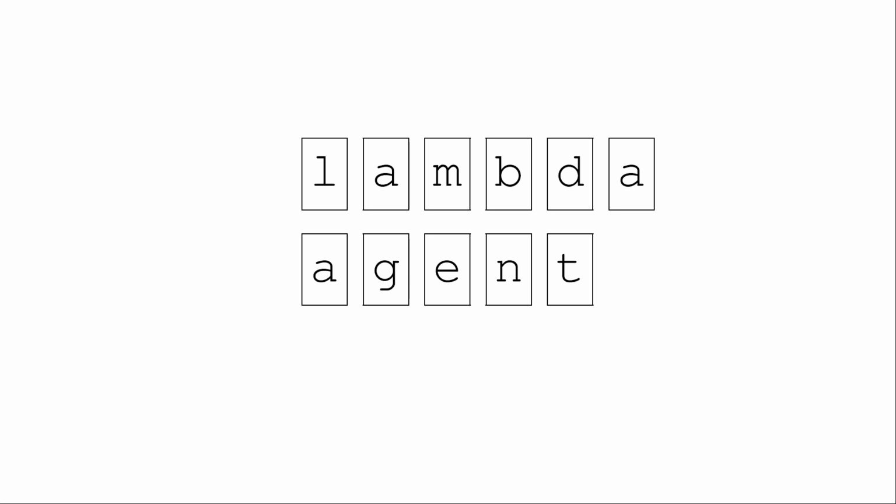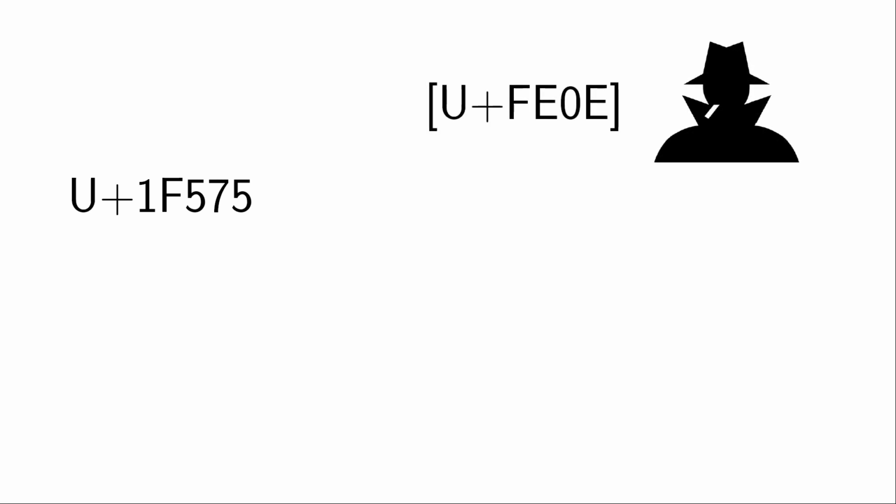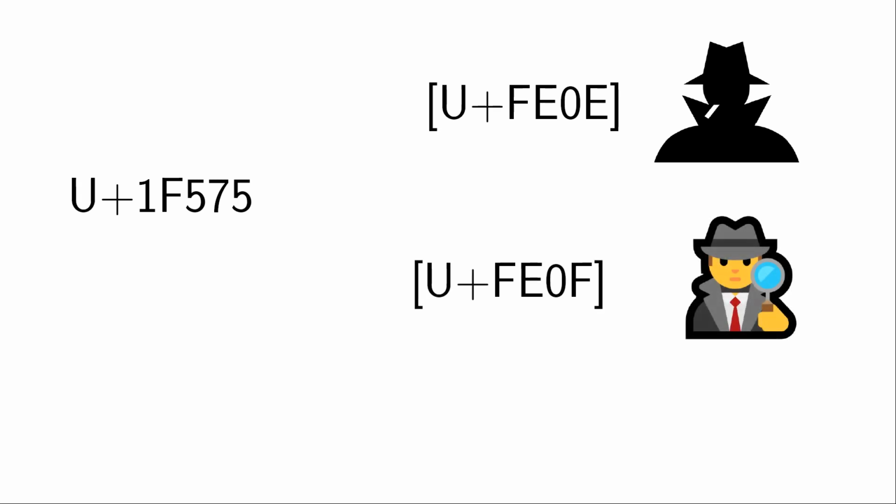As some of you could have guessed, the obvious candidate is a special agent, agent 007. Unicode defines the corresponding symbol as 1F575, possibly followed by an optional variation selector, one for text and one for emoji.